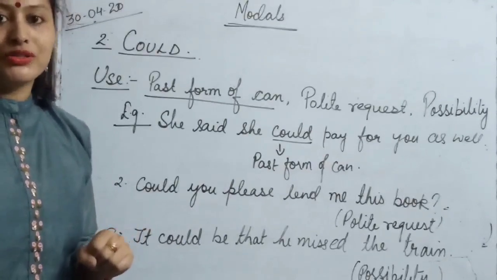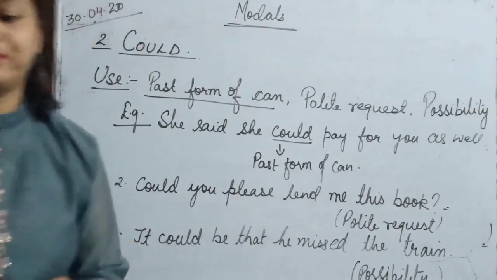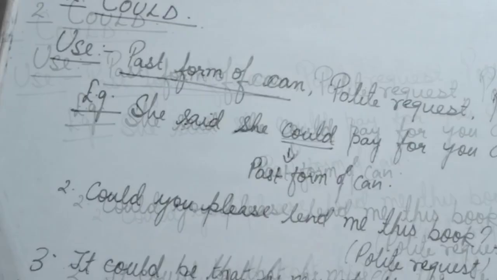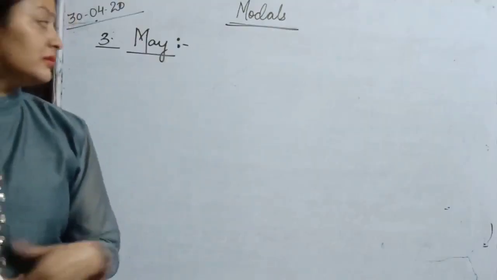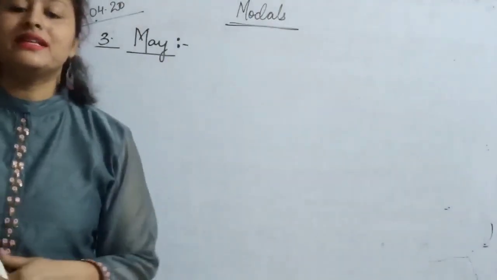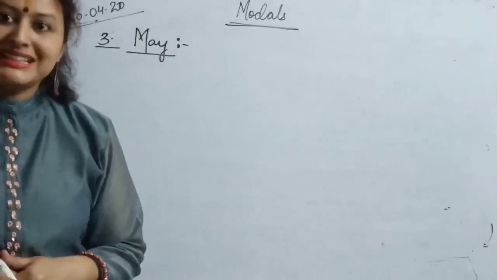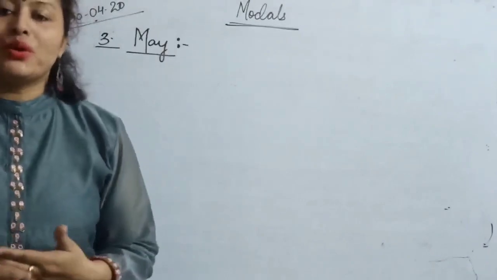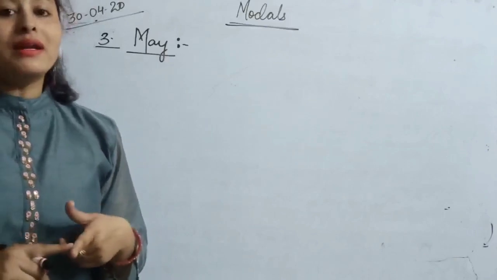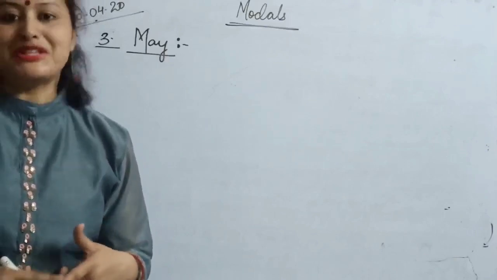of modal auxiliaries, that is may. This modal auxiliary is used to show what? May is used to show possibility, formal request or permission.